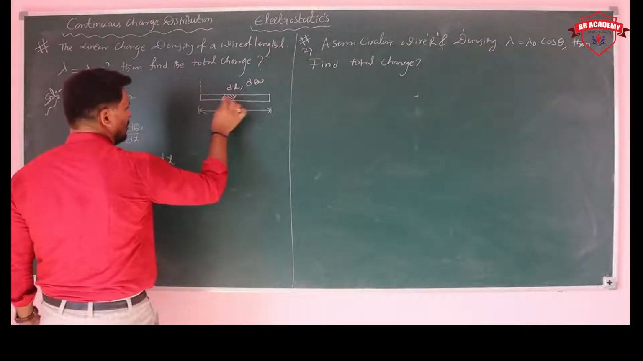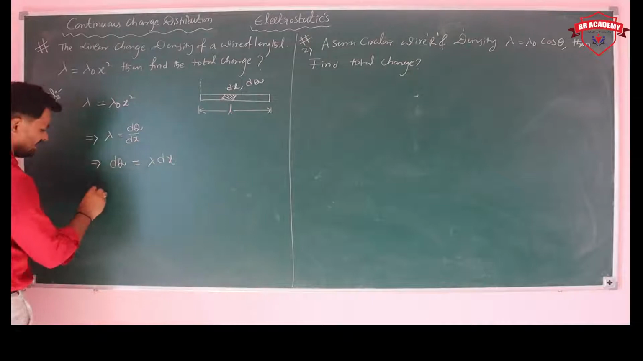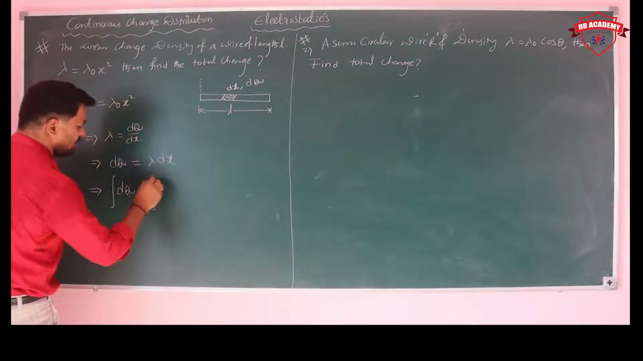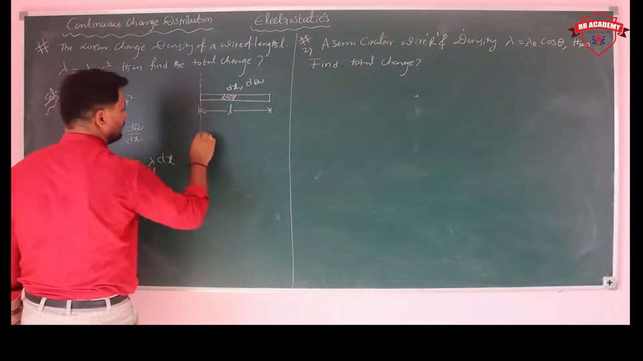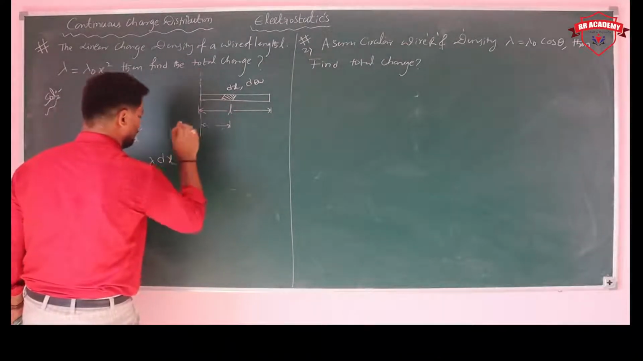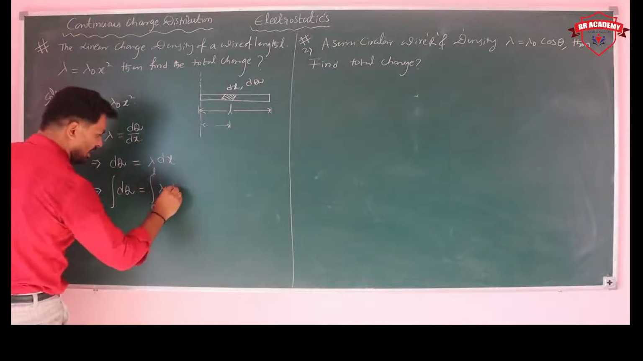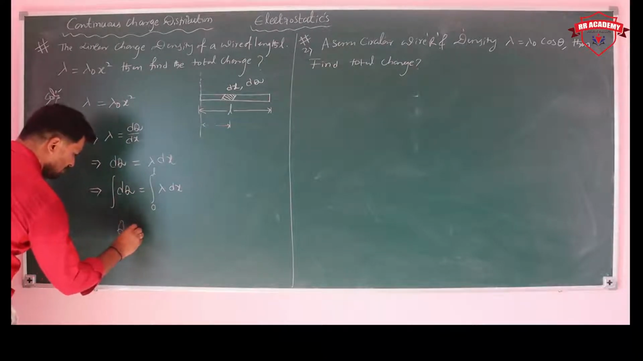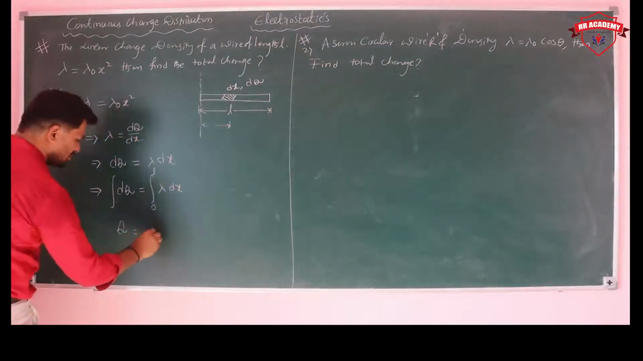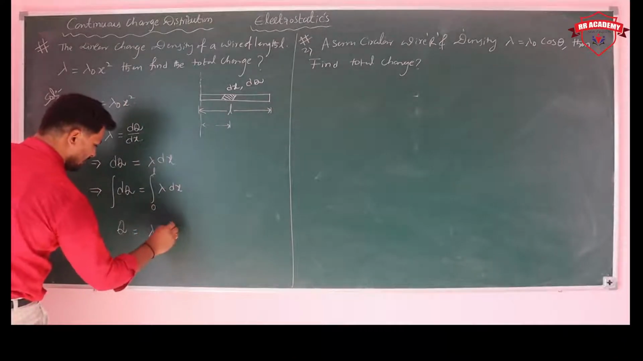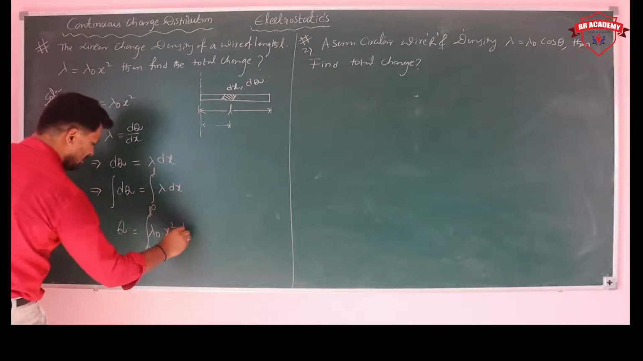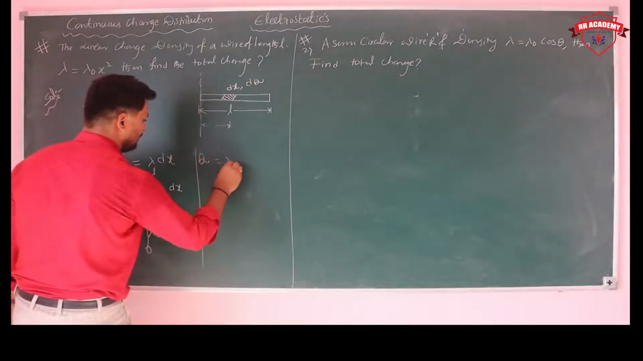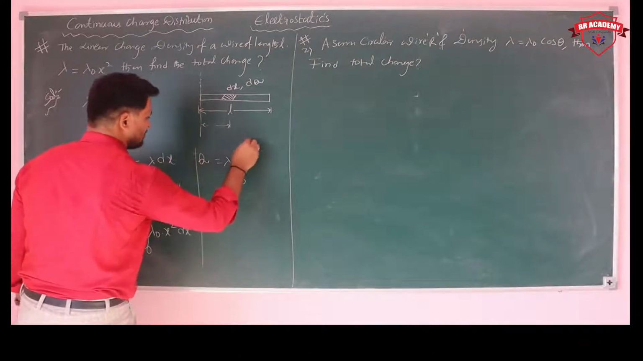So we need to find the total charge. Let's integrate on both sides. Integral dq is equal to integral from 0 to L of lambda dx. Integral dq is nothing but q, and the lambda value we put is lambda naught into x square, 0 to L, dx. To take the integration, lambda naught is a constant. Now take the integration of x square.